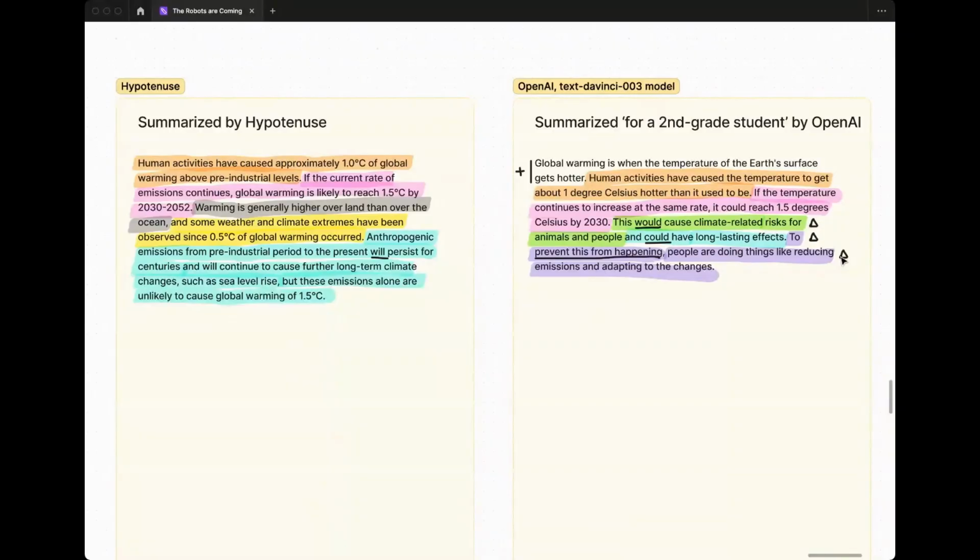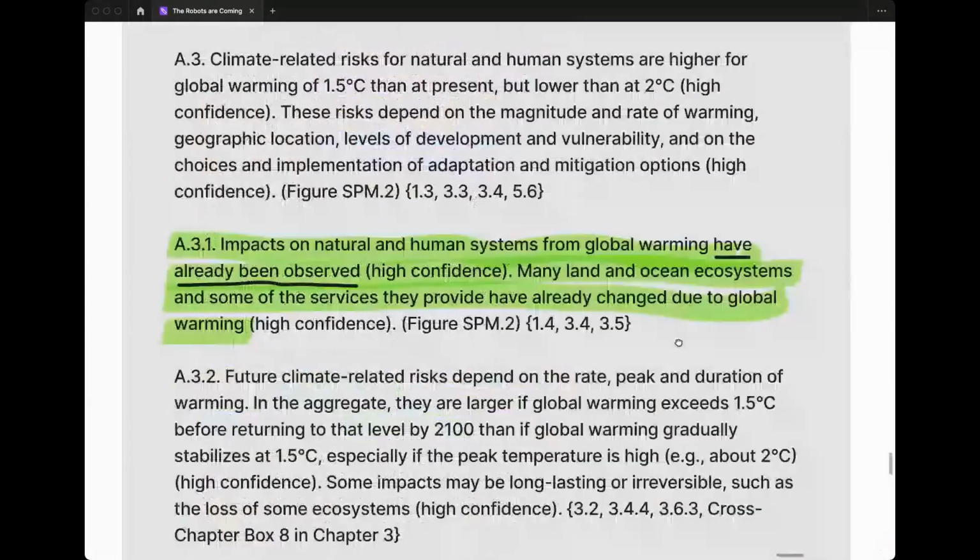So for this, the statement that's in green here, this would cause climate related risks for animals and people. If you go to the section highlighted in green in the source material, this makes it a pretty bold, pretty clear statement that impacts on natural and human systems from global warming have already been observed with high confidence.